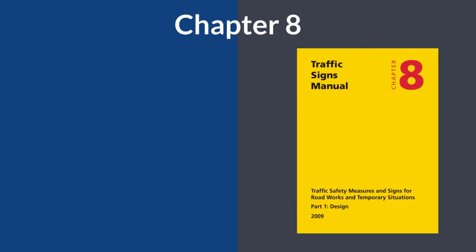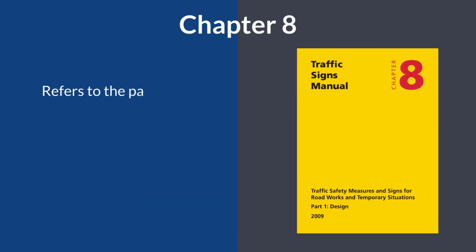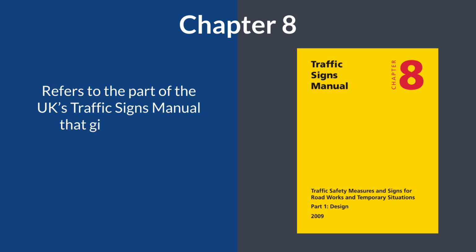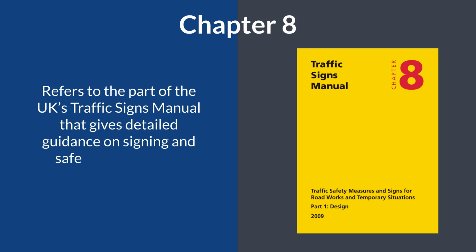And number 15, Chapter 8. This refers to the part of the UK's Traffic Signs Manual that gives detailed guidance on signing and safety measures for temporary situations on roads.